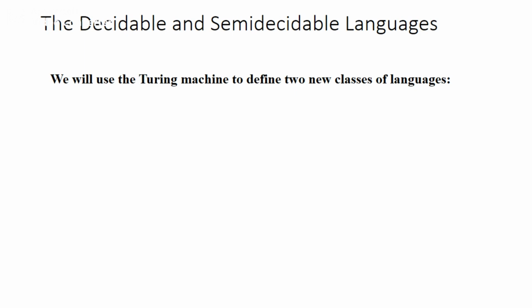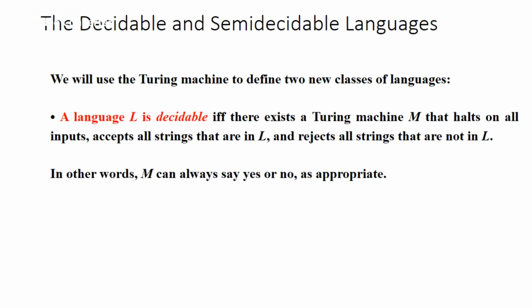Now we'll see the two classes of languages. We can tell a language L is decidable if and only if there exists a Turing machine M that halts on all inputs, accepts all strings that are in L, and rejects all strings that are not in L. That means if language L is decidable, it is certainly going to give you an answer, yes or no, that is, whether it is accepted or rejected.